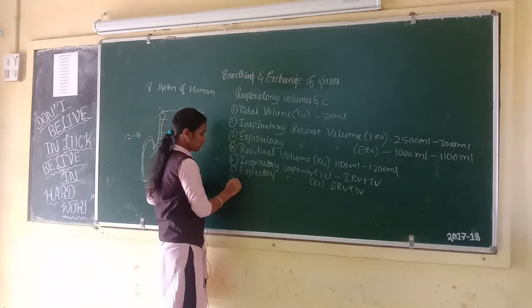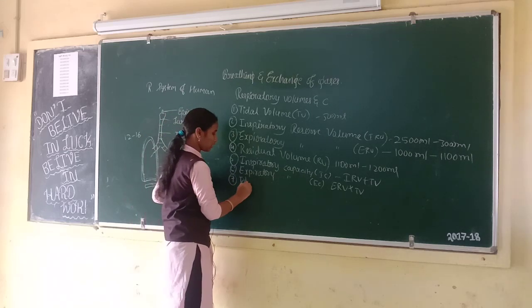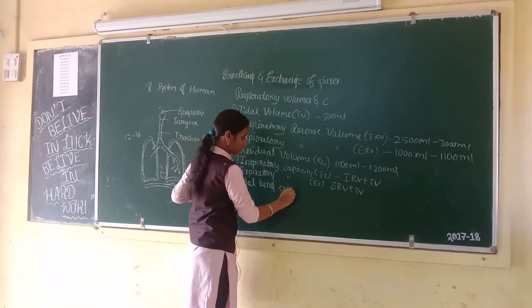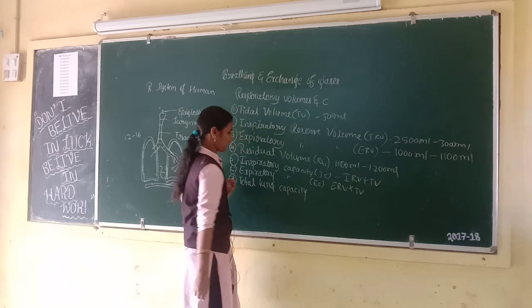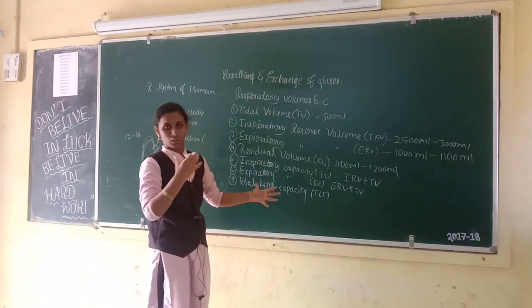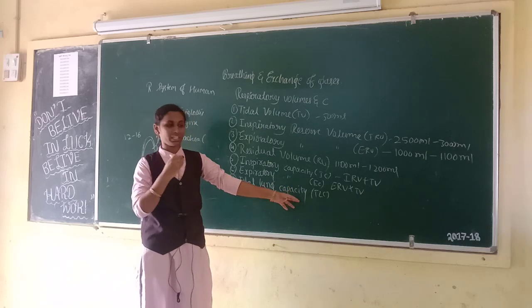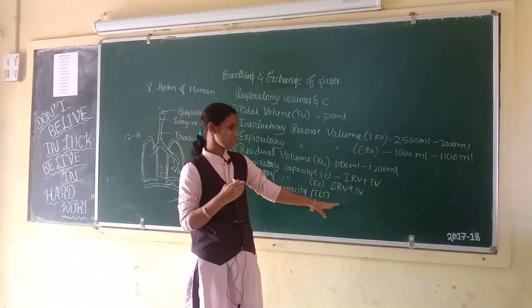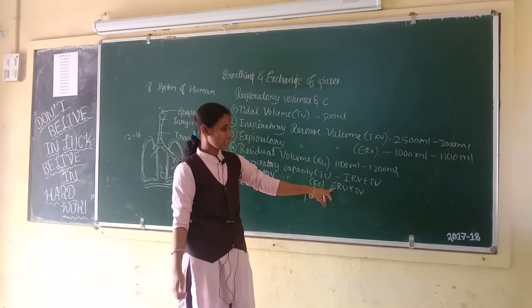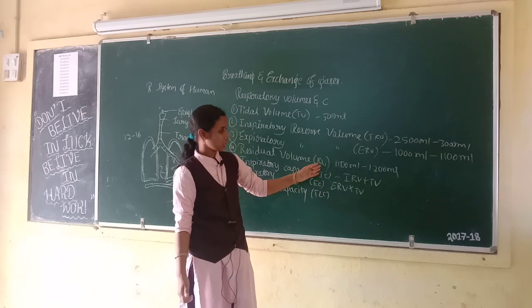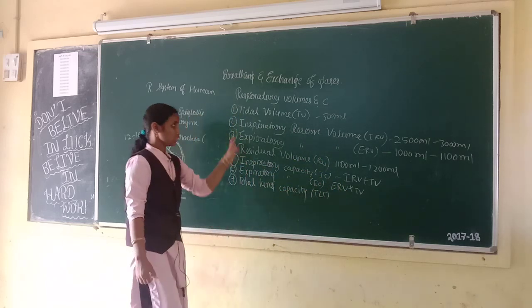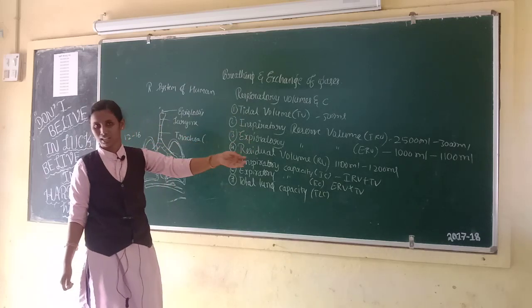Seventh one, total lung capacity, TLC. Total volume of air accommodated in the lungs after maximal inspiration. This includes expiratory reserve volume, tidal volume, residual volume and inspiratory reserve volume. These are all respiratory volumes and capacities.